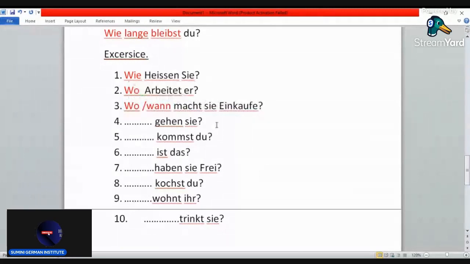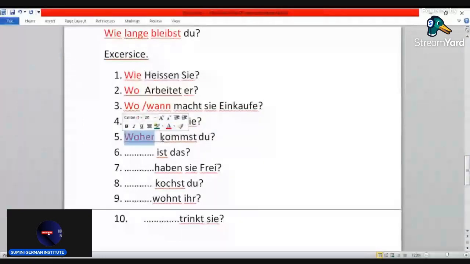Okay. Then number four, dash gehen Sie. Wohin gehen Sie? Where to? Okay. Where to? Where are they going to? Okay. Wohin, where to? Number five, you can say woher kommst du? Where do you come from?